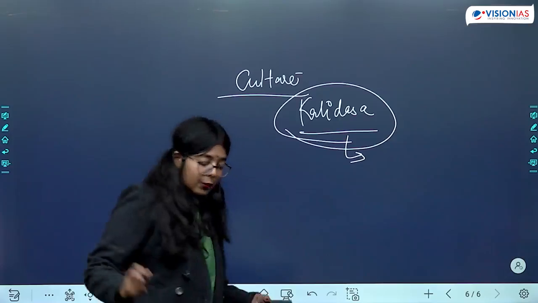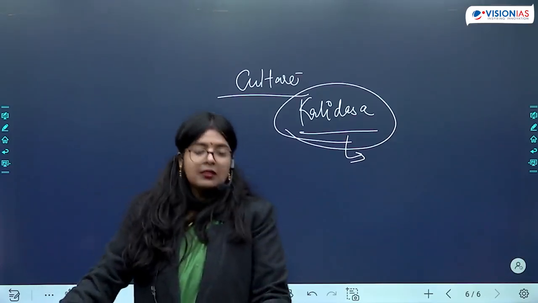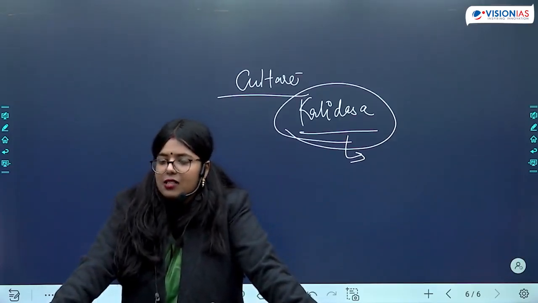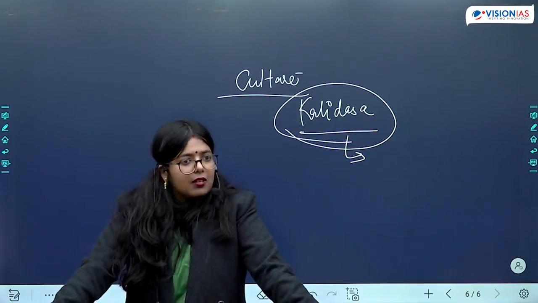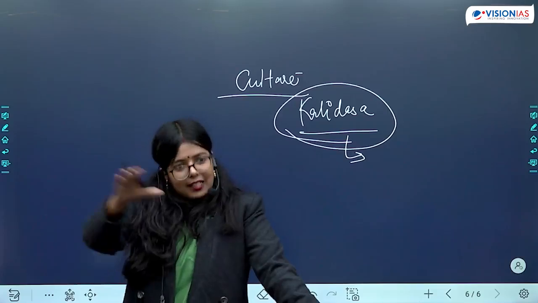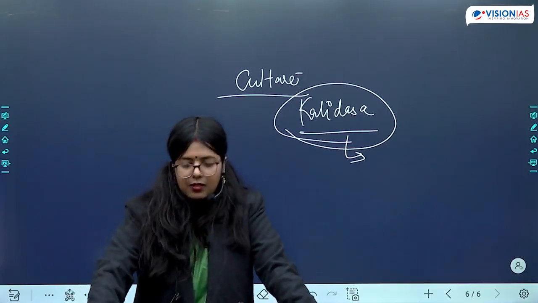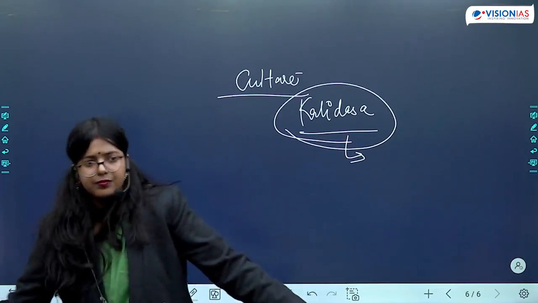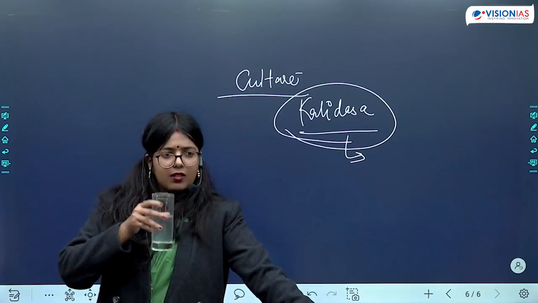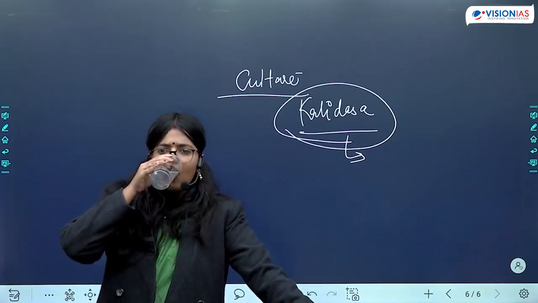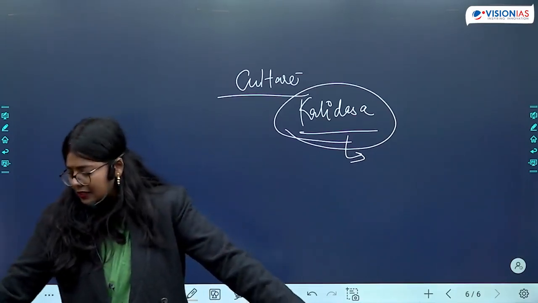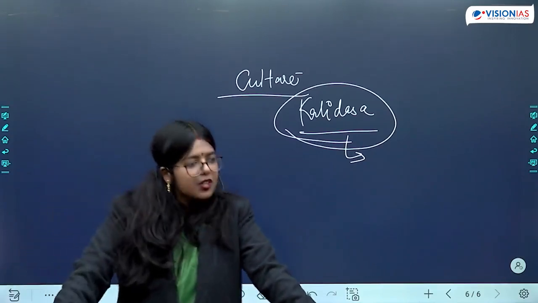When we are talking about Kalidas, which are the important texts of Kalidas? Do you remember any? अभिज्ञान, एक एक करके. अभिज्ञान शाकुंतलम. क्या है अभिज्ञान शाकुंतलम में? There is the sage's daughter, Shakuntala.